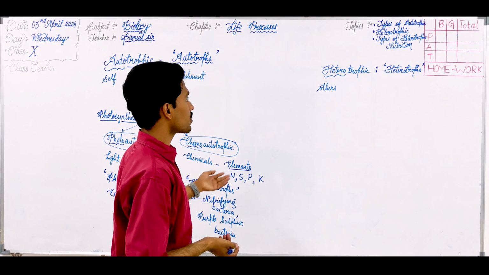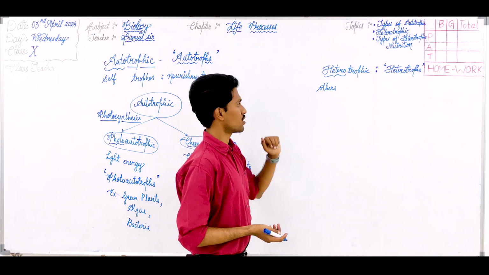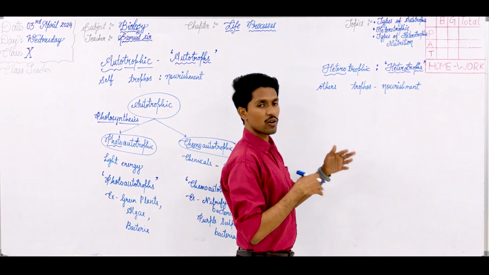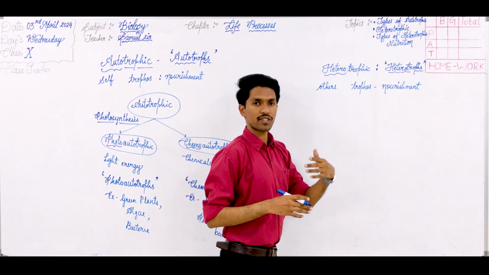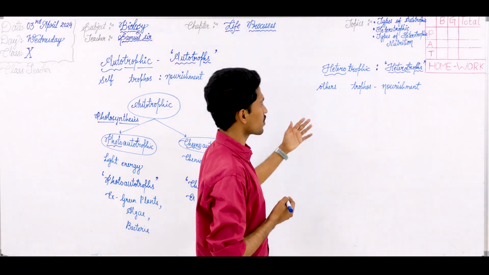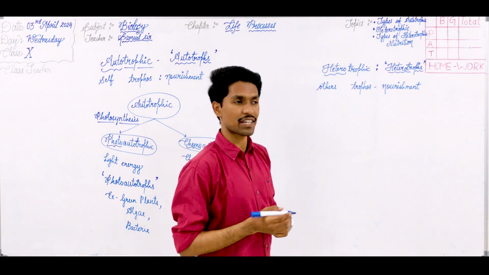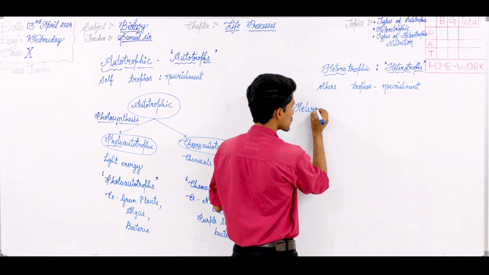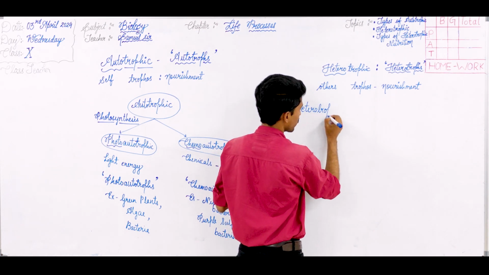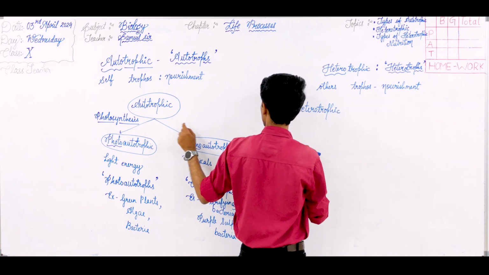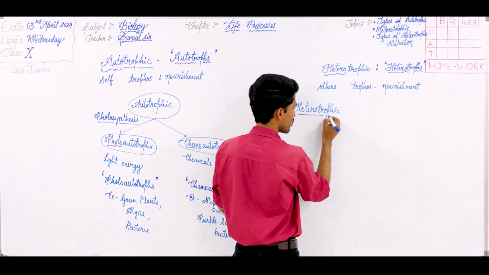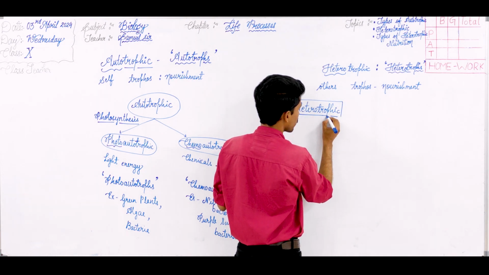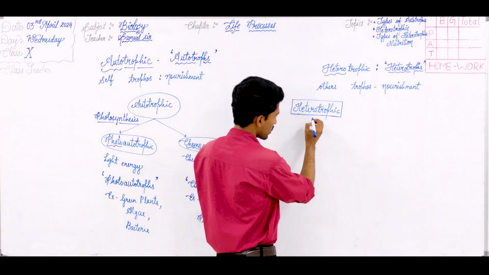Moving on to the next part, heterotrophic mode of nutrition. If we notice heterotrophic mode of nutrition, the organism would depend on others for nourishment purpose in order to gain nutrients, in order to get energy and carry out different activities in life. Now let us discuss the types of heterotrophic mode of nutrition as we have seen in the case of autotrophic mode of nutrition. Heterotrophic mode of nutrition has different types.